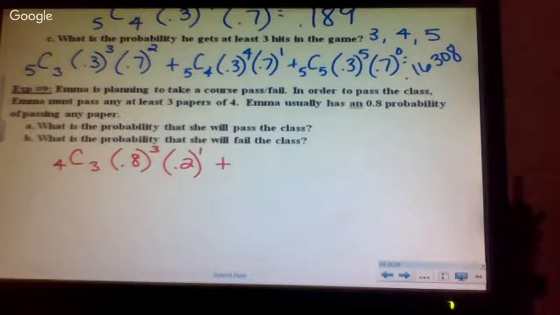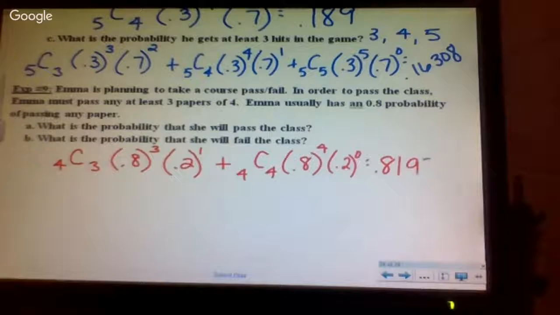So what else do I have to do? 4 out of 4. Good. So I've got 4 papers and she can pass all 4 of them. She has an 0.8 chance of passing. She wants it to happen 4 times and she wants to fail none of them. If you plug that in, you get 0.8192. That's the probability of her passing her class.